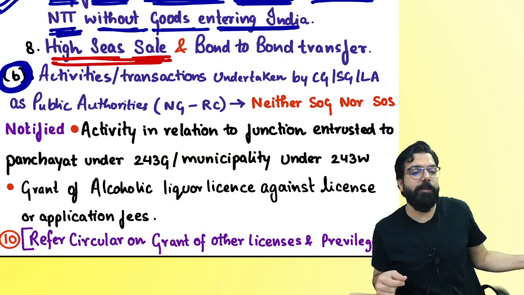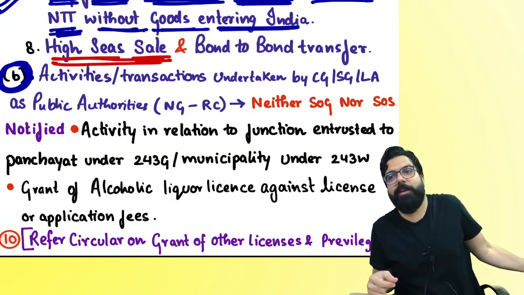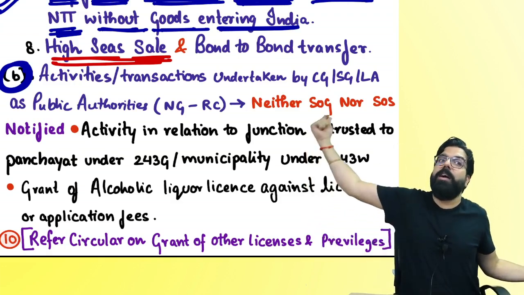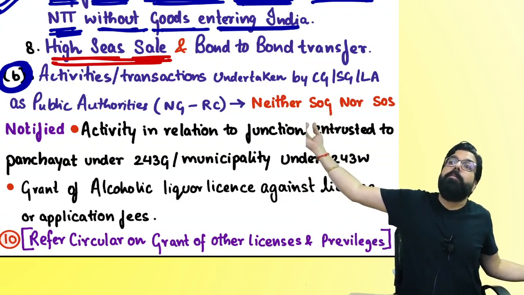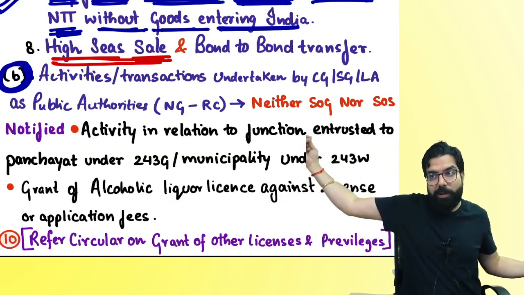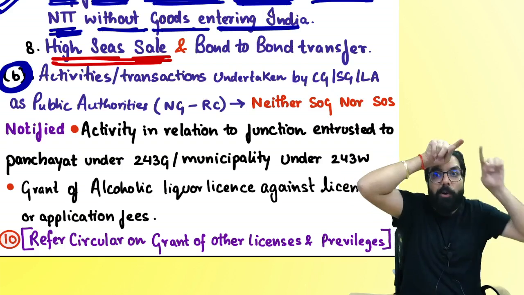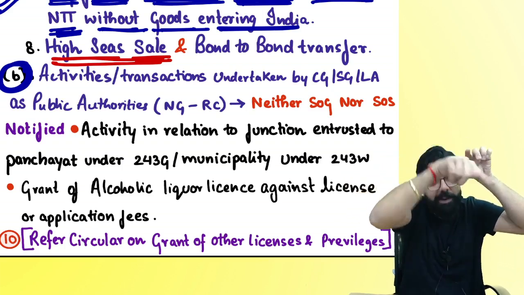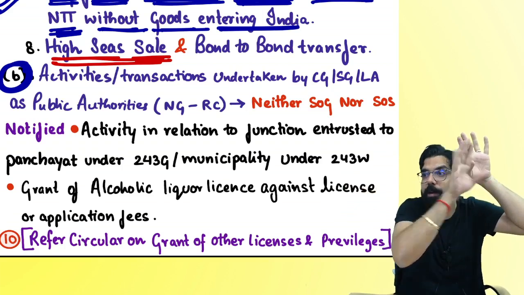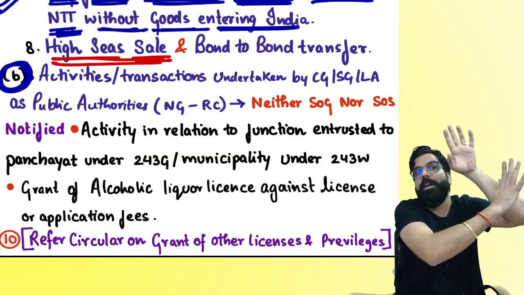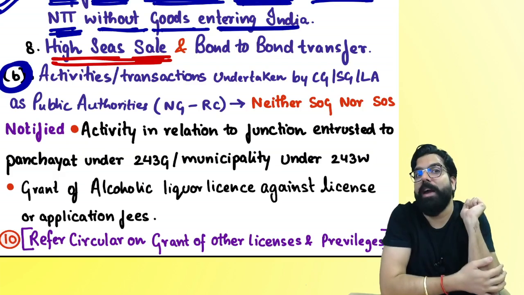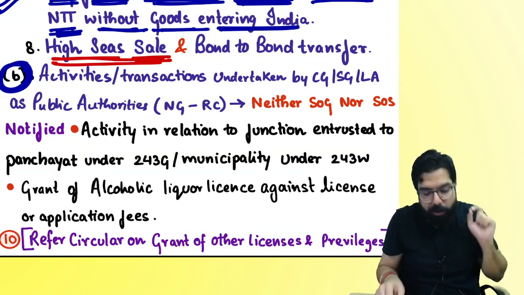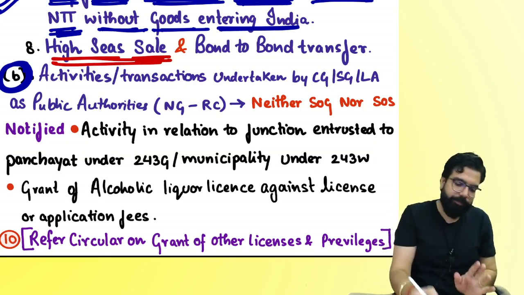When one person transfers the document of title to another person, when the goods have left from the port of exportation, US port, but yet not reached the port of importation, Indian port, or it has reached but not cleared from the Indian port, but you sold the goods without clearing, then that is known as high seas sale. And will you charge GST or no GST?